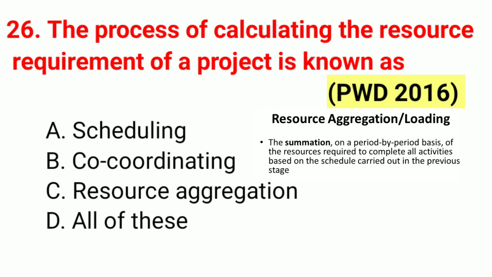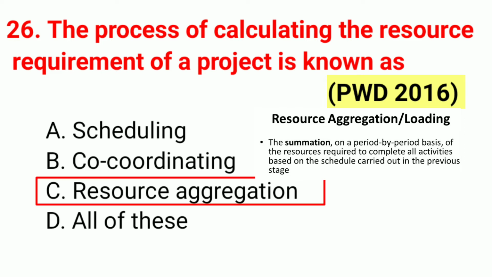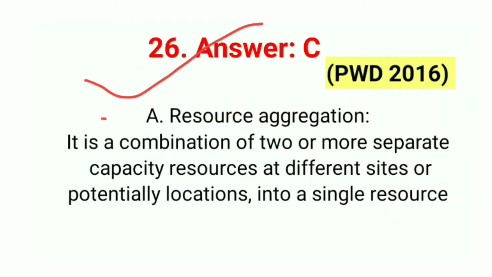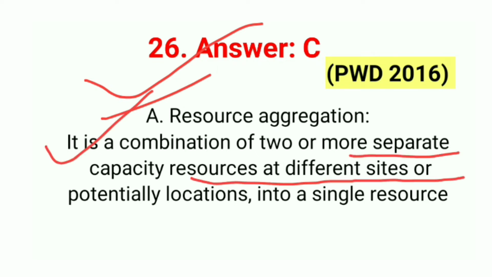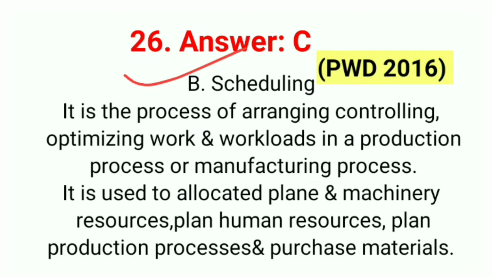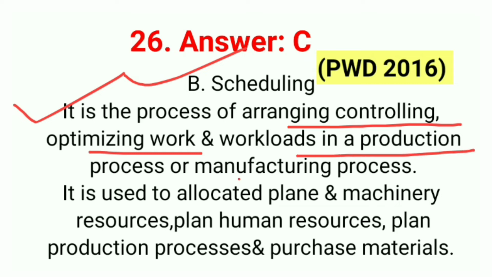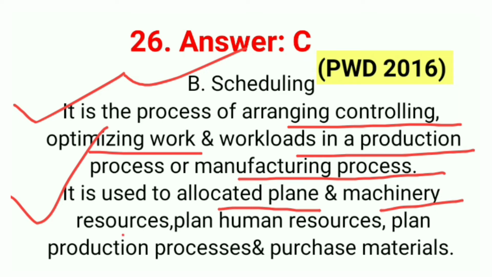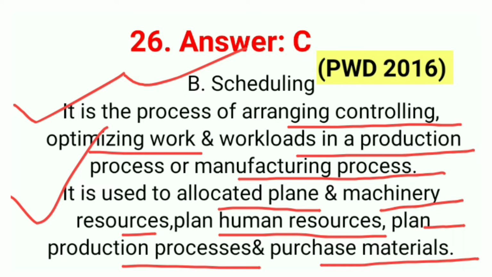Question number 26. The process of calculating the resource requirement of a project is known as. The correct answer option C, resource aggregation. Resource aggregation is the combination of two or more separate capacity resources at different sites or potentially locations into a single resource. Second one, B, scheduling. It is the process of arranging, controlling, optimizing workloads in a production process or manufacturing process. It is used to allocate plant machinery resources, plan human resources, plan production processes and purchase material.